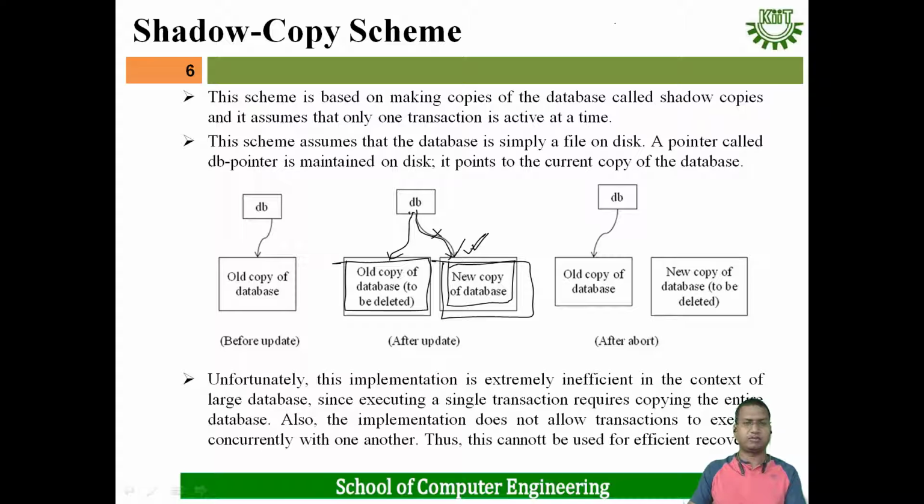Okay, this is before update. That means the DB pointer is pointing to the old copy of the database. Then after update, it points to the new copy of the database. Suppose failure happens, then again the DB pointer will point to the old copy of the database. The new copy of the database will be deleted. But in this case, for a huge or larger database, it is not useful, because we are keeping a complete second copy of the database.